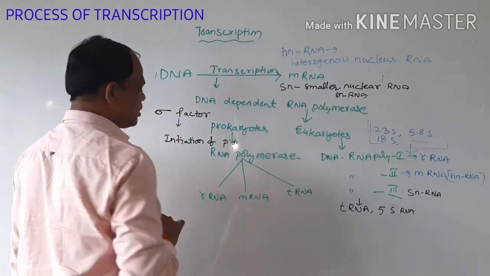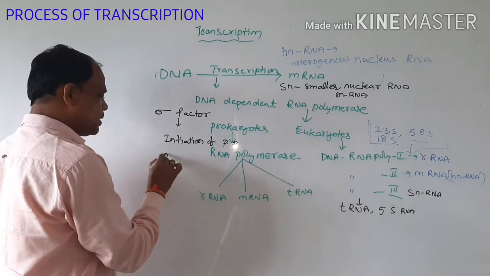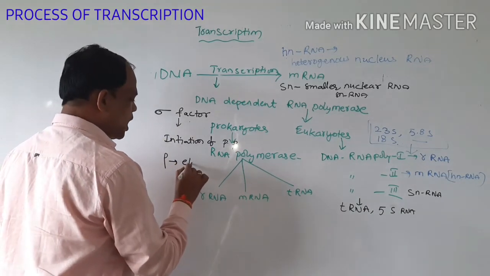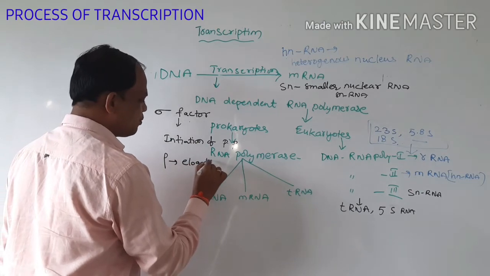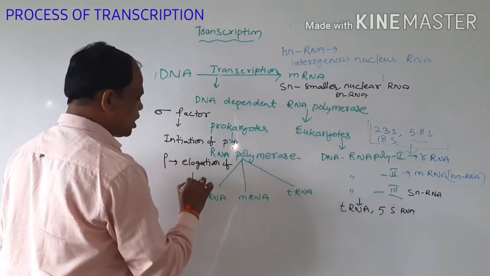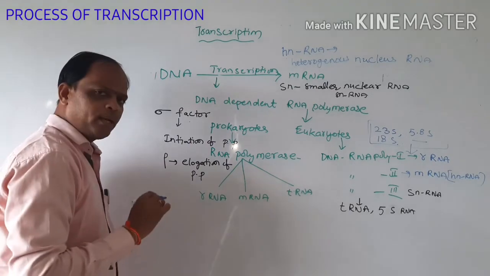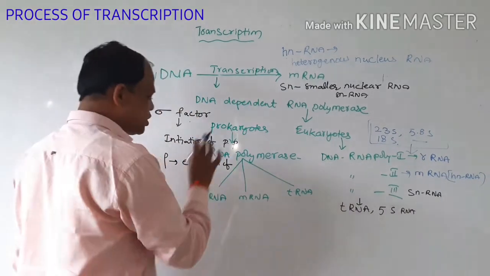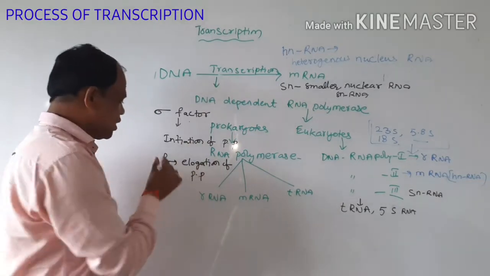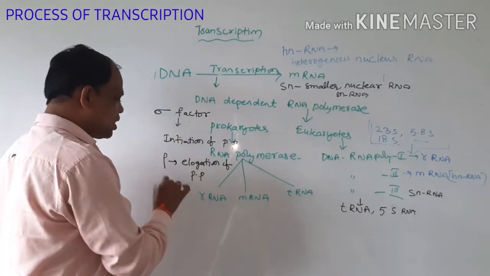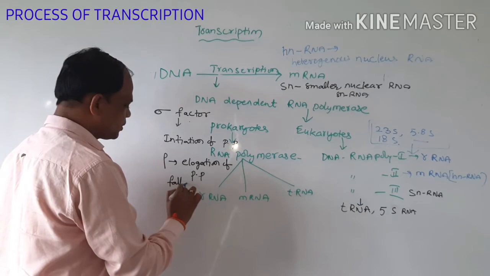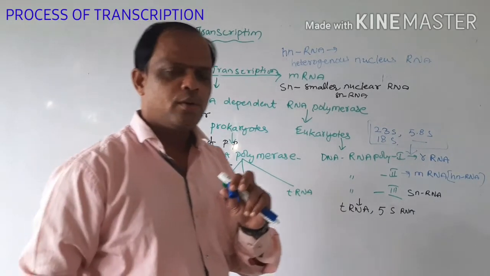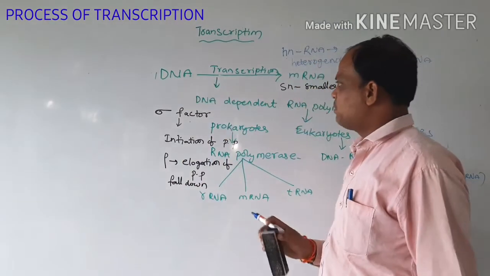The rho factor is used for the elongation of the polypeptide chain. When the rho factor reaches the terminator position, all the factors fall down. These components are also involved in this process.